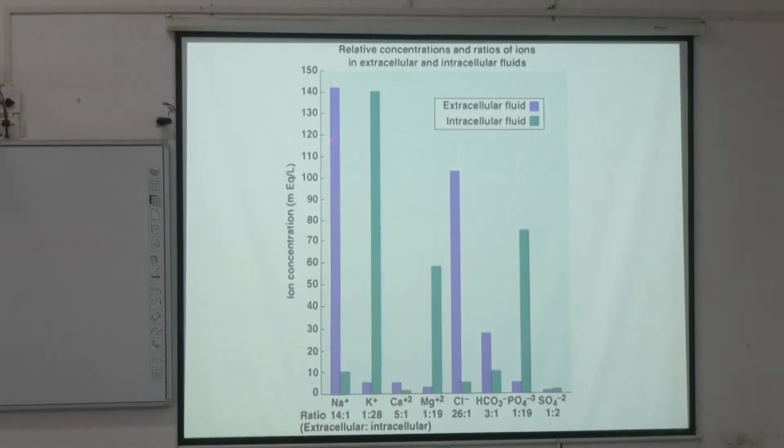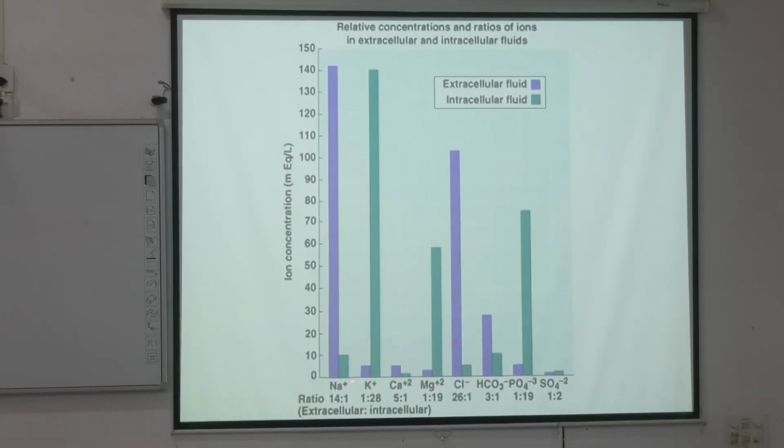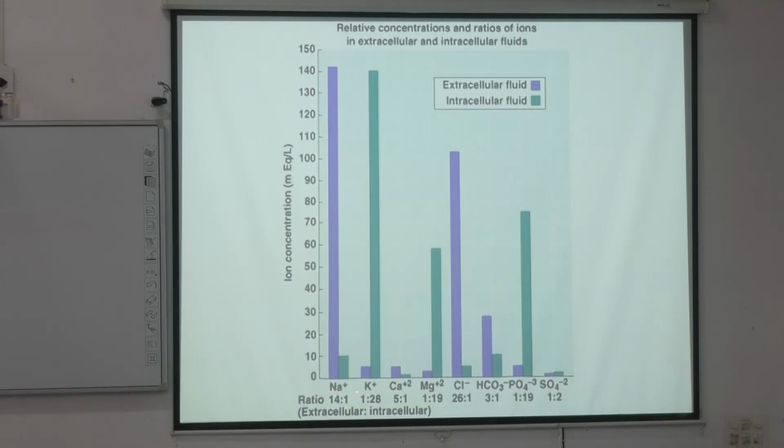Now this is all about sodium and potassium in extracellular and intracellular fluids. You will see sodium is present in higher amounts in extracellular fluids, and in intracellular fluids the level is too low.